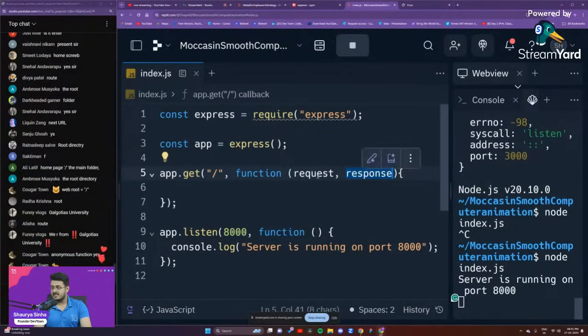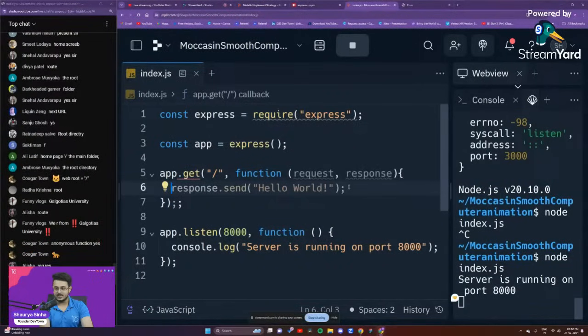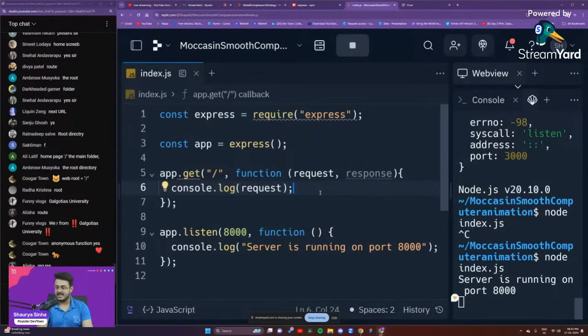Now, both of these things are actually built by Express. You don't have to do anything. It comes pre-bundled with Express. This is not something that you are creating at any point. So let us print what is present inside of our request. Let's do that. console.log, and let us put up the request, just to see what this request actually contains inside of it.